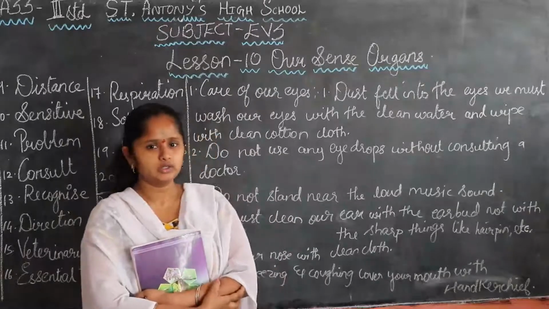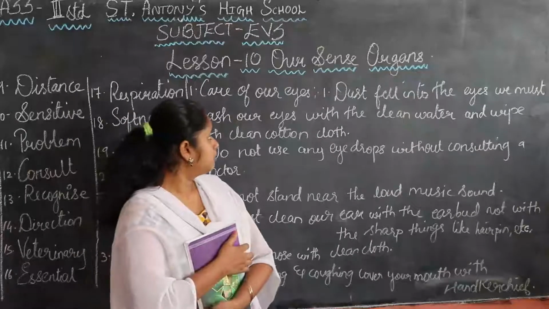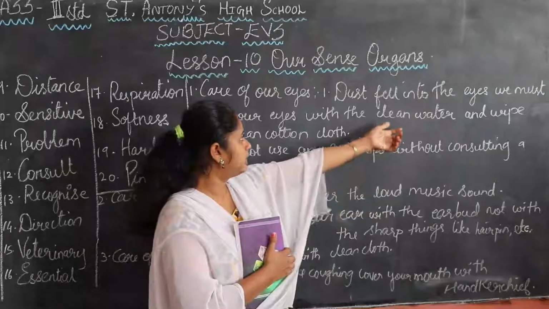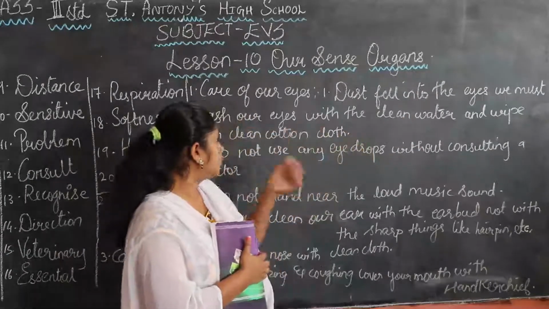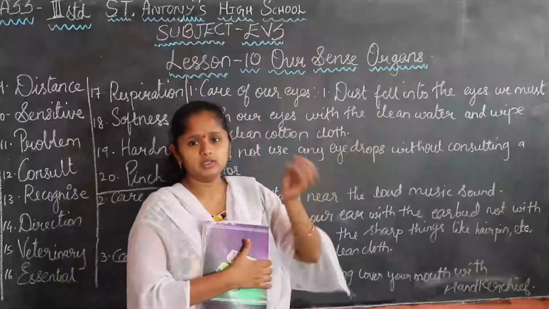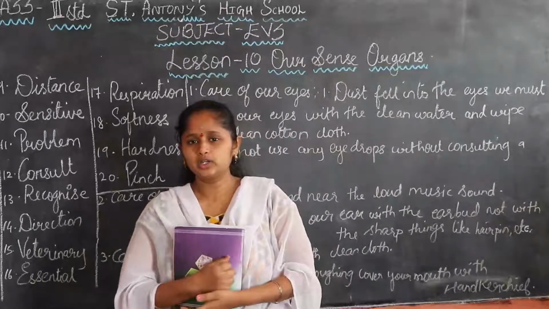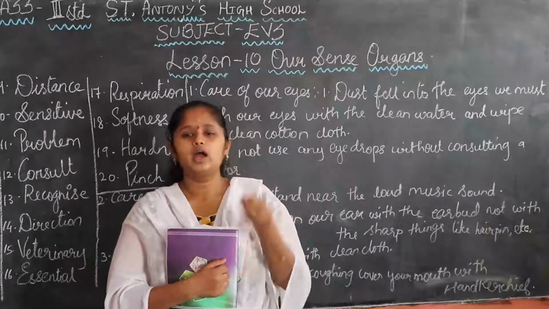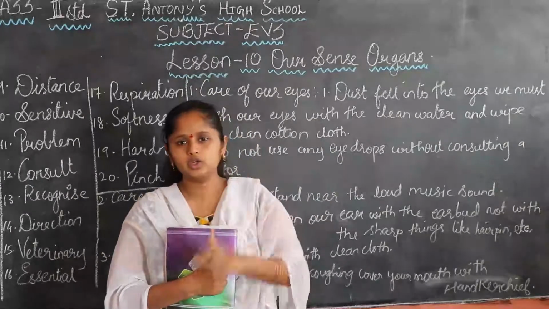In this lesson what we have learned: if dust falls into our eyes, we must not rub our eyes simply. We must wash our eyes with clean water, and we must wipe them with a clean cloth.